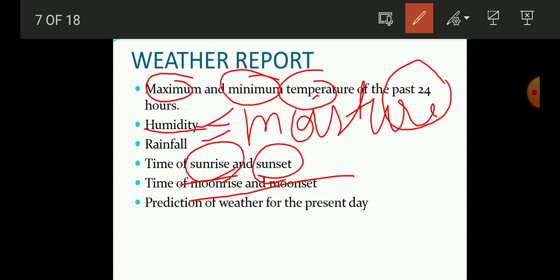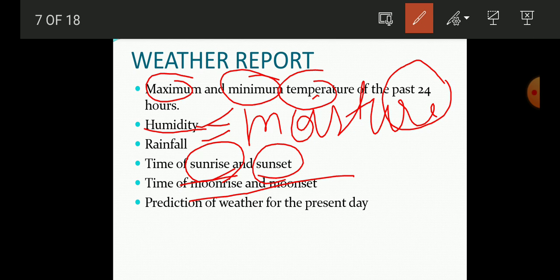And do you know where the meteorological department of India is? It is situated in Lodi Road, New Delhi. And where is the World Meteorological Organization? The headquarters of the World Meteorological Organization is in Geneva, Switzerland.